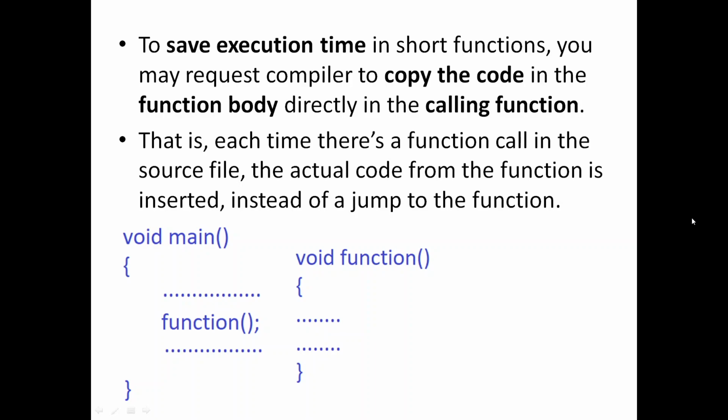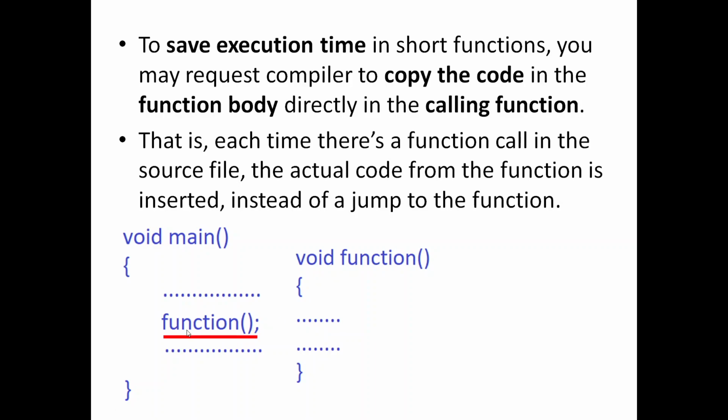So there is a provision in C++ by which you can instruct or request the compiler not to do that. Instead of doing a function call, skipping the current function and going to the called function, the compiler will copy and paste the code of the called function in the place of the function call. In other words, the function calling statement will be replaced by the function code itself. It's going to be like this. For example, there is a main function which has a function calling statement for some other function.